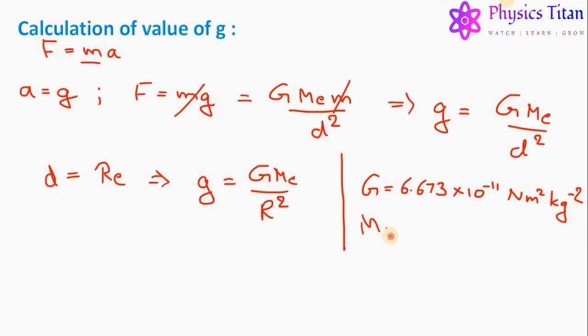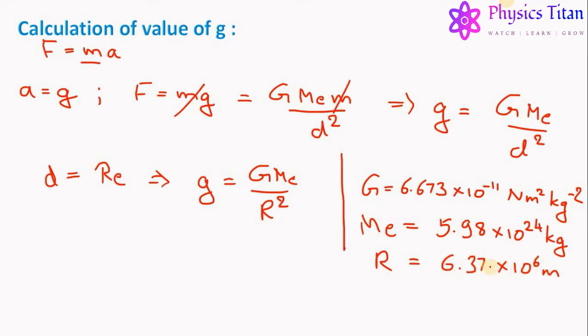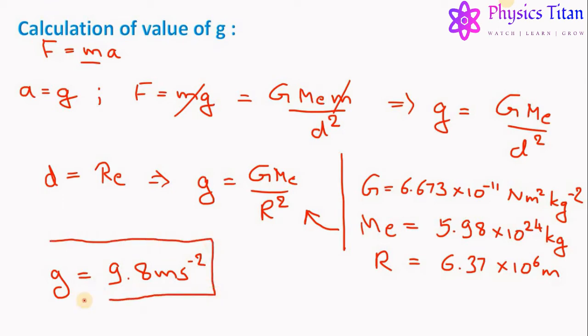The mass of Earth equals 5.98 × 10^24 kg, and the radius of Earth equals 6.37 × 10^6 meter. Putting all these values in this equation, we get the value of g equals 9.8 meter per second square. So this is the value of acceleration due to gravity near or on the surface of the Earth.